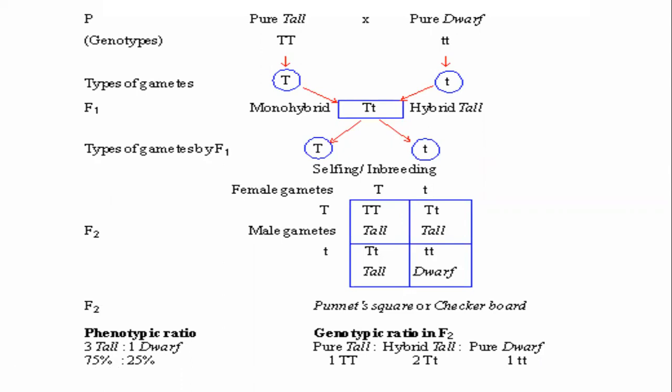That's the most important thing. That is called the law of segregation. In Mendel's monohybrid cross, we can understand two important laws of genetics: one is the law of dominance, another is the law of segregation.